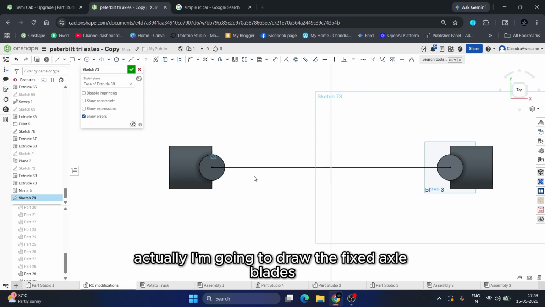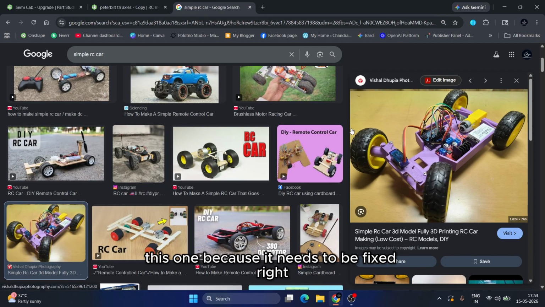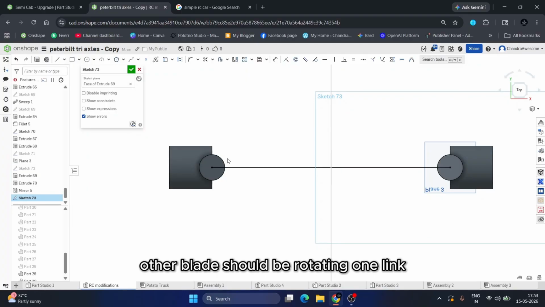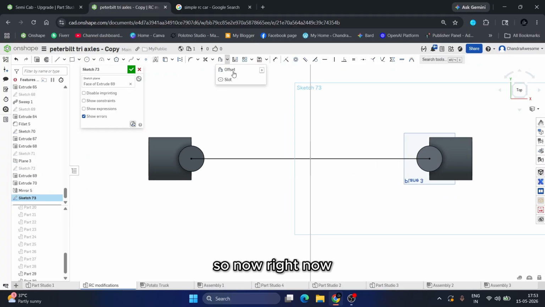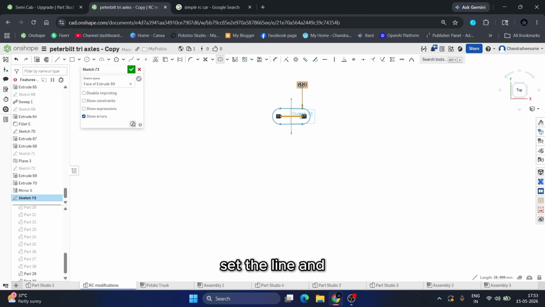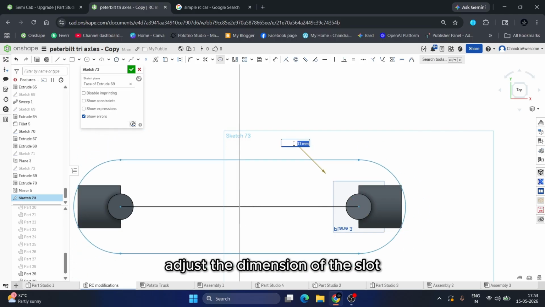Actually, I'm going to draw the fixed axle blades, this one, because it needs to be fixed, right? And the bottom one, the other blade, should be the rotating link. So right now, let's choose slot, set the line, and adjust the dimension of the slot.